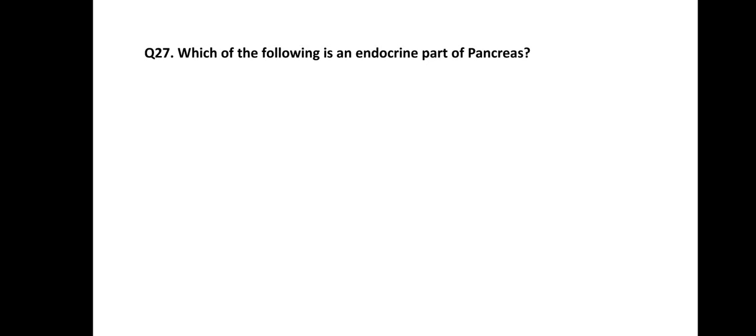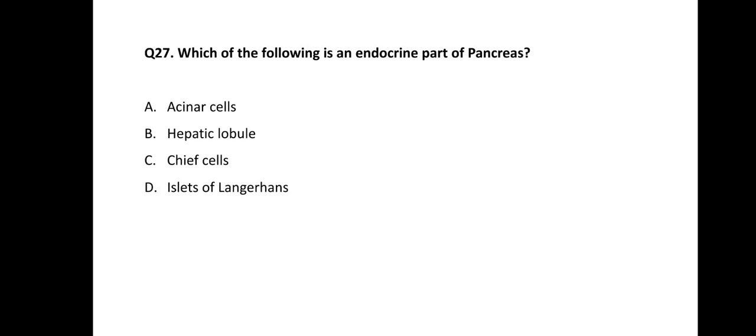Next one, question number 27. Which of the following is an endocrine part of pancreas? Options are given below. Of these, which is the endocrine part of pancreas? Option A, acinar cells, option B, hepatic lobules, option C, chief cells, and option D, islets of Langerhans. So the correct answer of this question is D, islets of Langerhans.